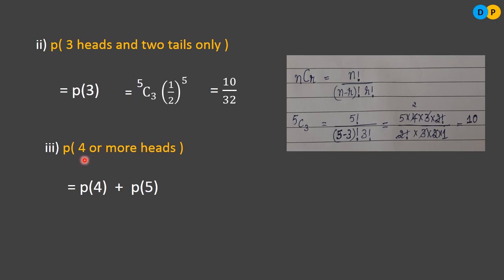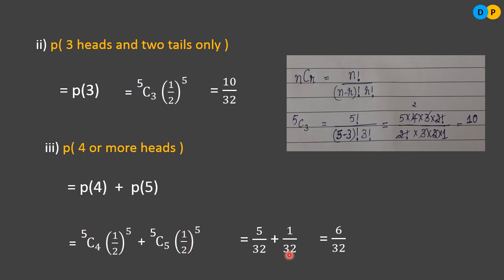Please go through the question here. You need to find probability of 4 or probability of 5, so you need to add them, using the addition probability formula, because more heads means 4 or 5. So let us find probability of 4. That is 5C4 half to the power 5. Similarly, probability of 5 is 5C5 half to the power 5. Solving this will give you the value 5 by 32.